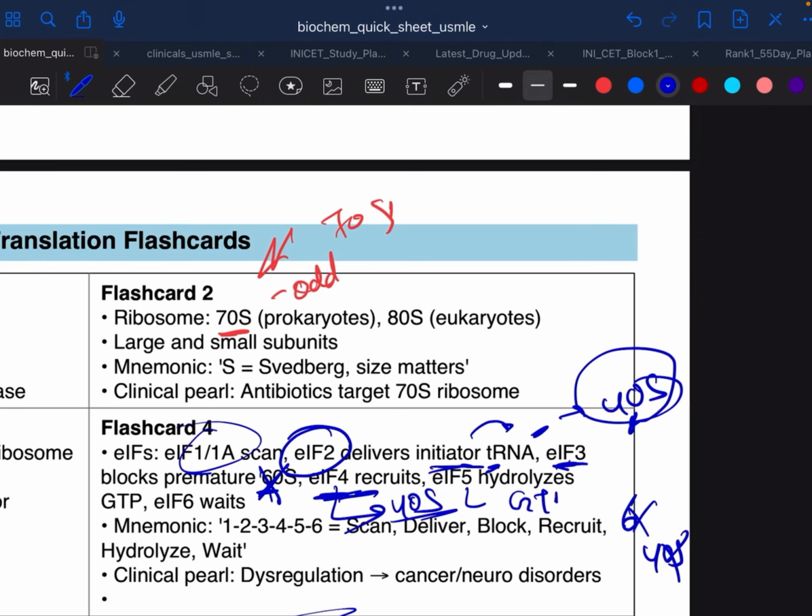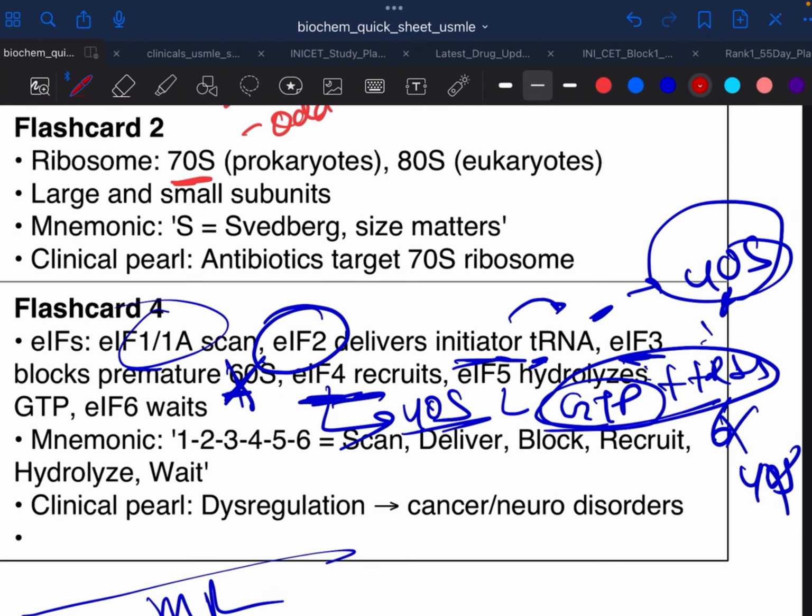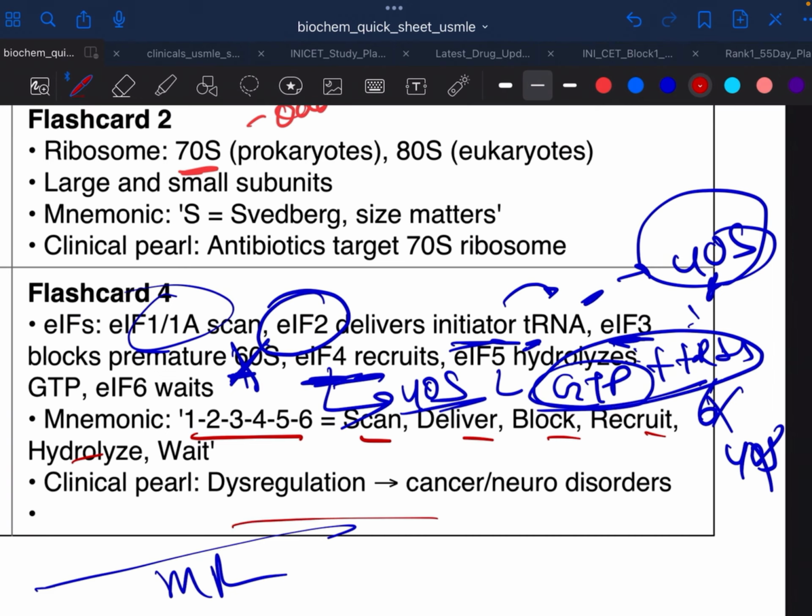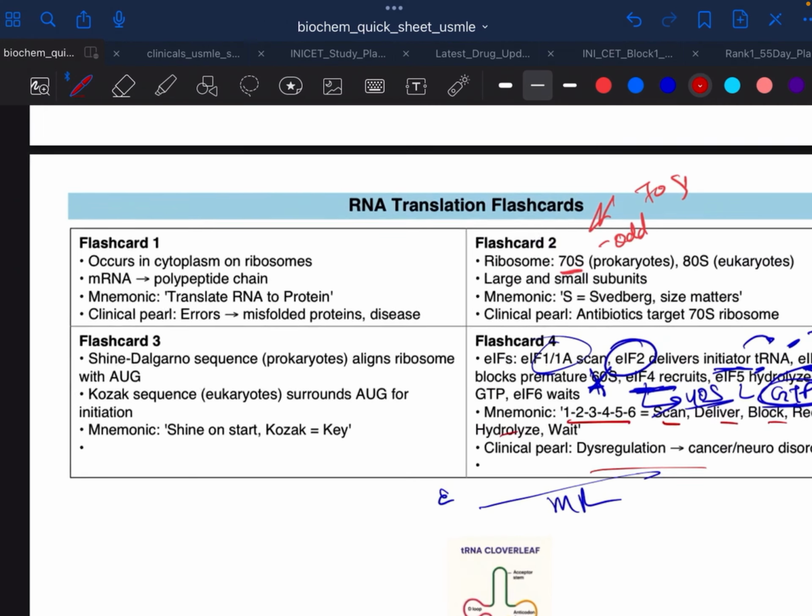So much easier now. eIF5 hydrolyzes GTP. This is the initiator step. tRNA synthetase plus GTP should combine. This is called the charging process, to start the translation. So 1 2 3 4 5 6: scan, deliver, block, recruit. Just see it one more time and you are sorted. Dysregulation can cause cancer and neuro disorder.